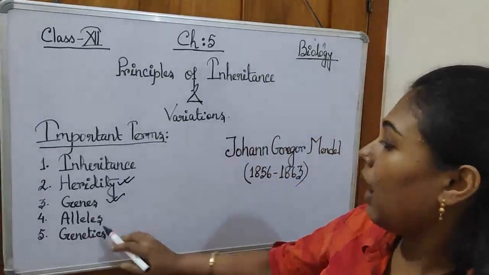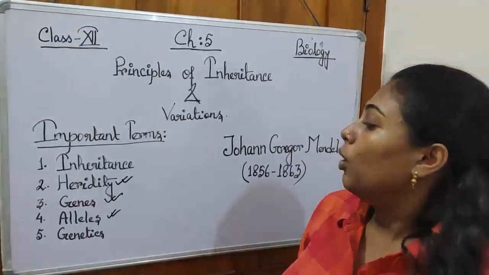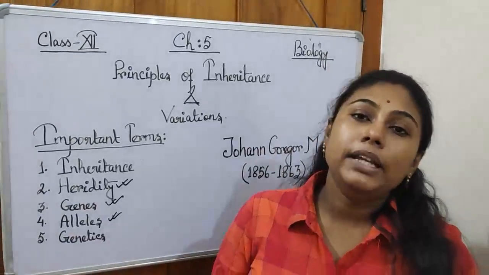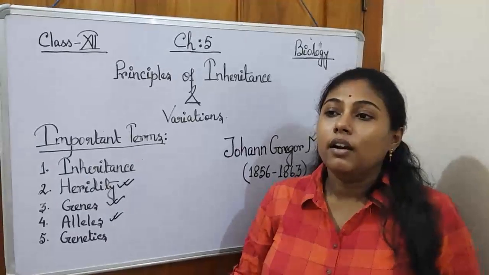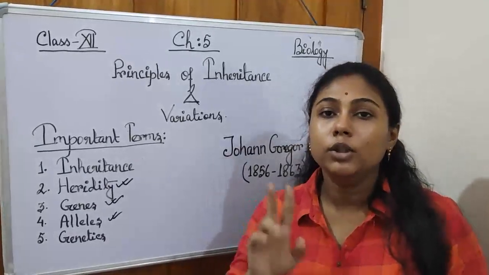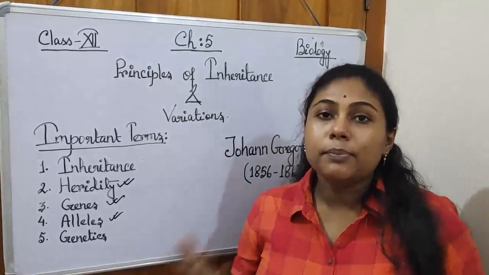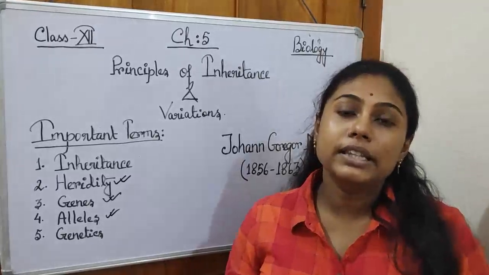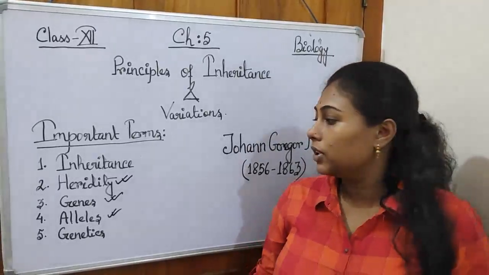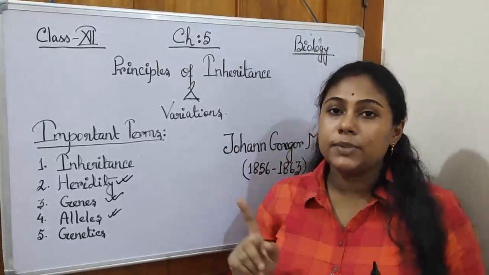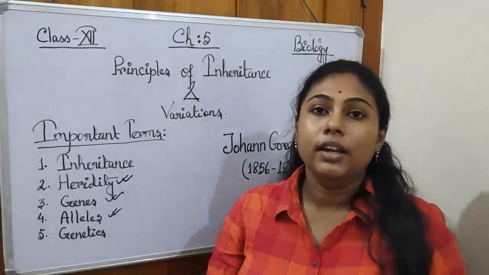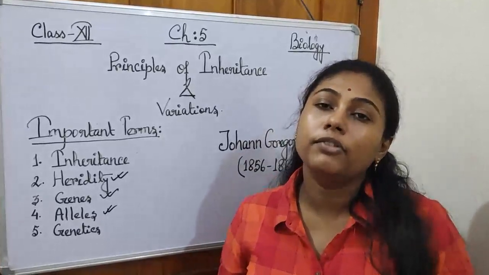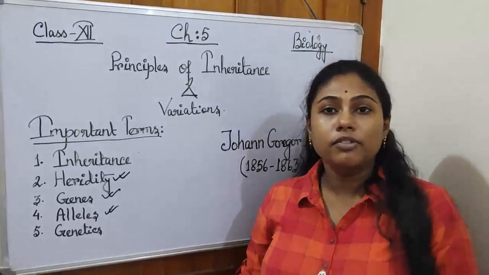Okay. Now allele, another term. What are alleles? As we are diploid organisms, we have each and every chromosome in two sets, that means a pair of chromosomes. As human individuals, we have 23 different pairs of chromosomes. From each pair, one chromosome comes from your mother and another comes from your father.